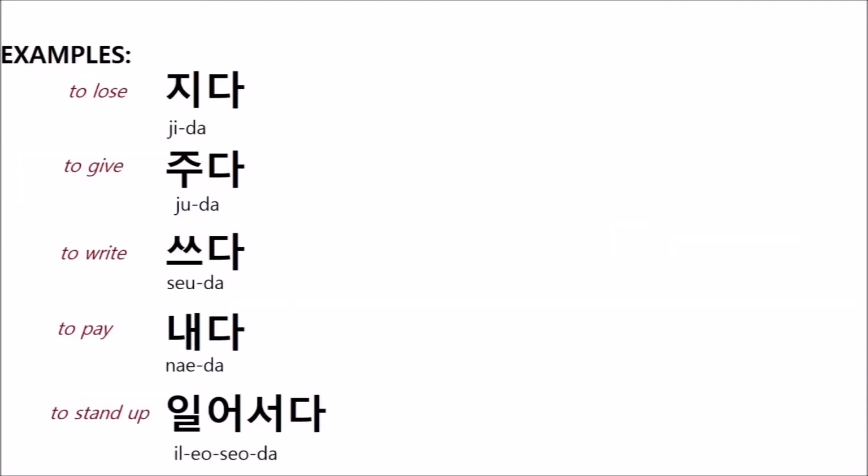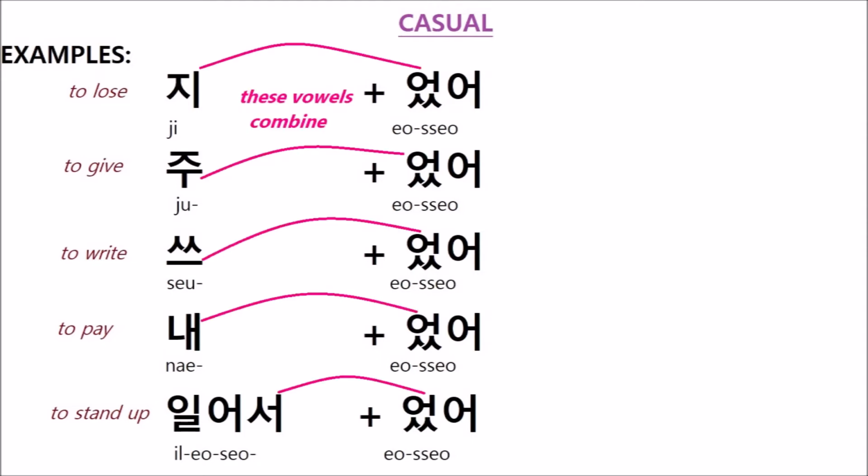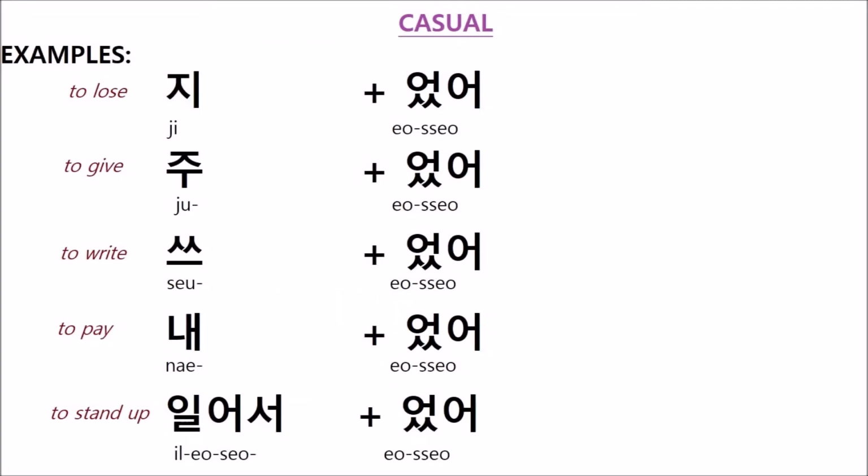And if our verb root ends in a vowel, we add the same verb endings. However, the vowels combine in very much the same way they did in the present tense conjugation. I think I will demonstrate this with examples. Here we have verbs with roots that end in each type of vowel. We have one that ends in e, one that ends in u, one that ends in one that ends in a, and one that ends in a.